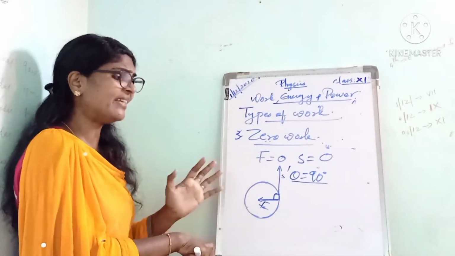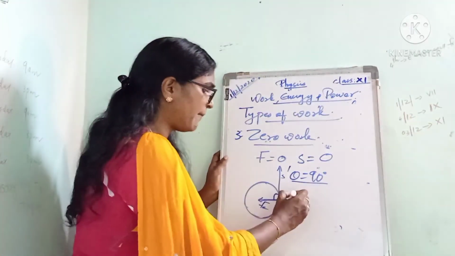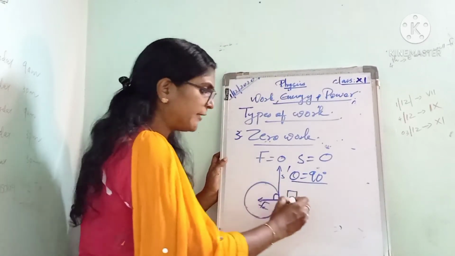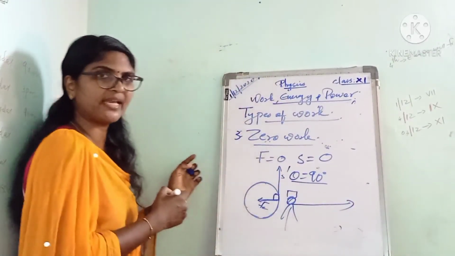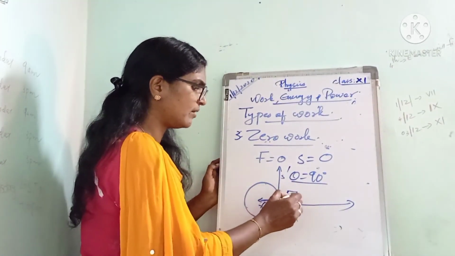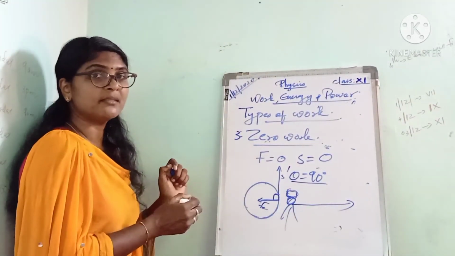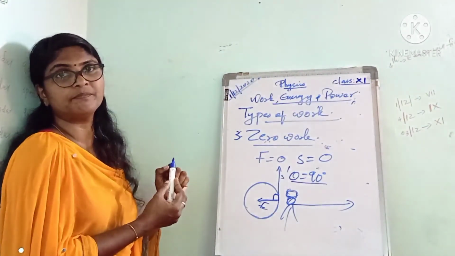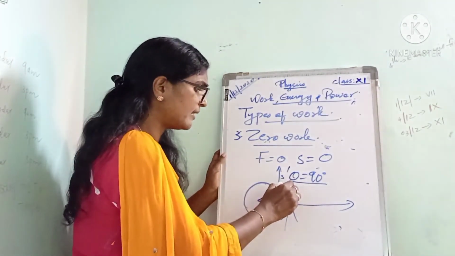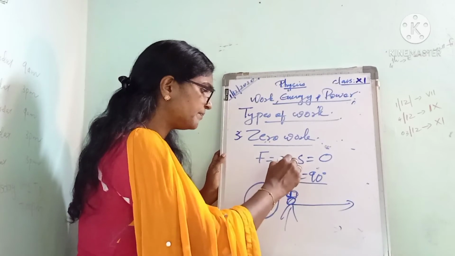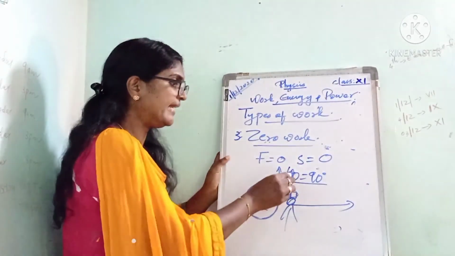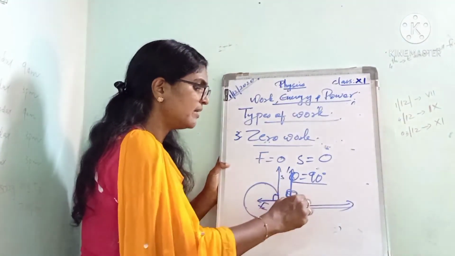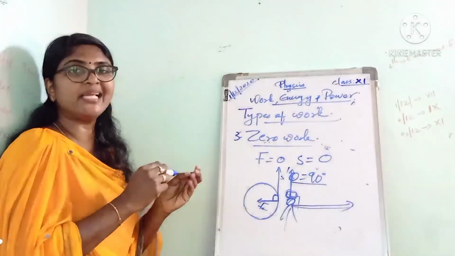Listen to it. We can consider another example. Suppose a man carries a heavy load on his head and moves in the horizontal direction. In order to lift this load, that man has to apply a force equal to the weight of that load, which is in this direction. So a man carrying a heavy load on his head walks in the horizontal direction. Here the angle between the force and displacement is 90 degrees.